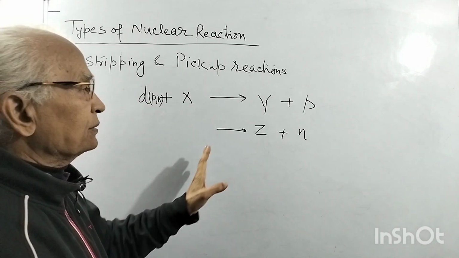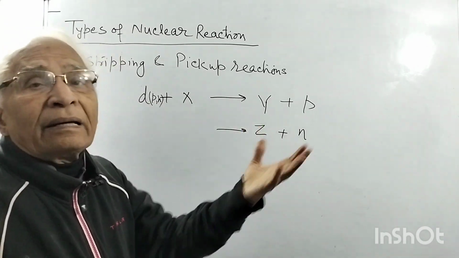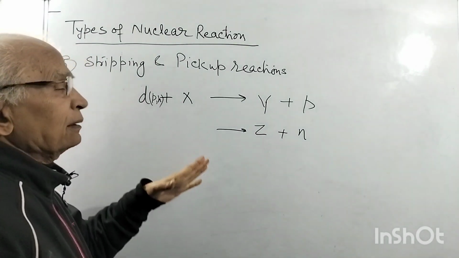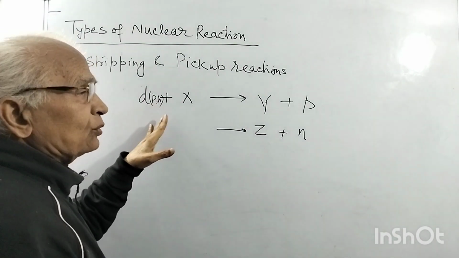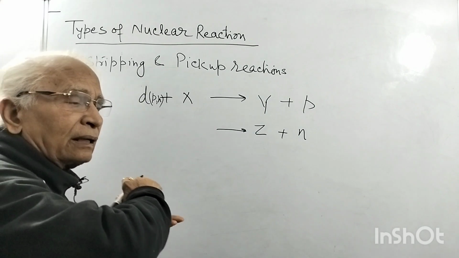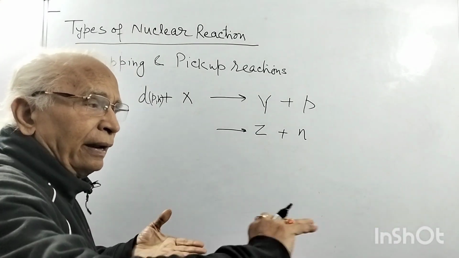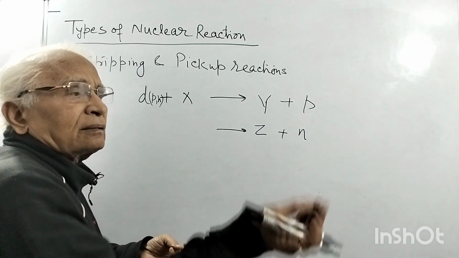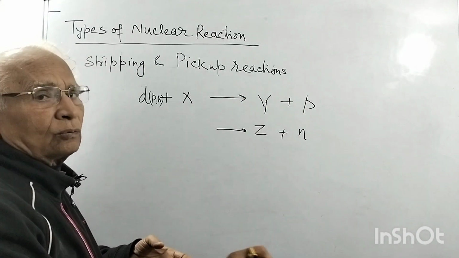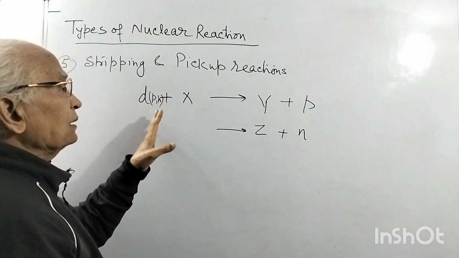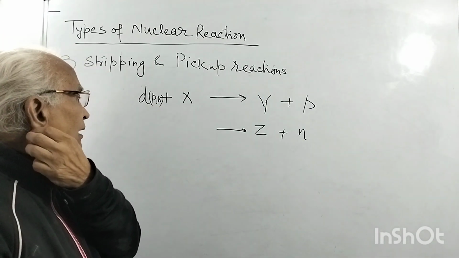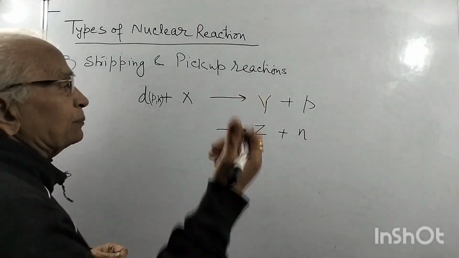So this type of reaction is a direct reaction and may occur at high energy. It is just a type of surface nucleus reaction, where the projectile comes, passes, and interacts with the surface of the target nucleus and takes a nucleon or gives a nucleon to the system. So these are mostly high energy reactions where the projectile is stripped off.